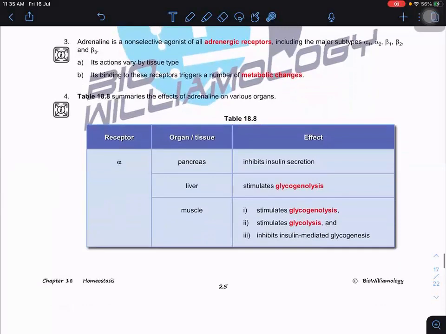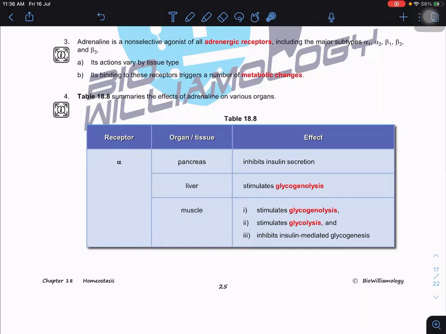Adrenaline is a non-selective agonist of all adrenergic receptors. We have alpha 1, alpha 2, beta 1, beta 2, and beta 3 receptors. So it will act on various tissue types. Its actions depend on what receptor is available on the particular tissue, but generally it will trigger metabolic changes.